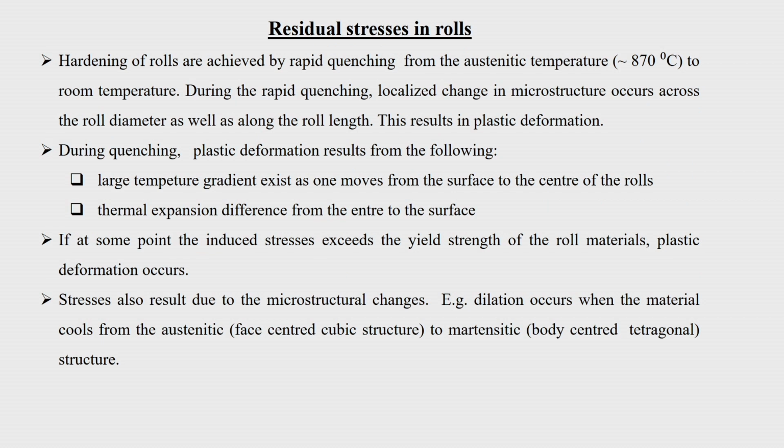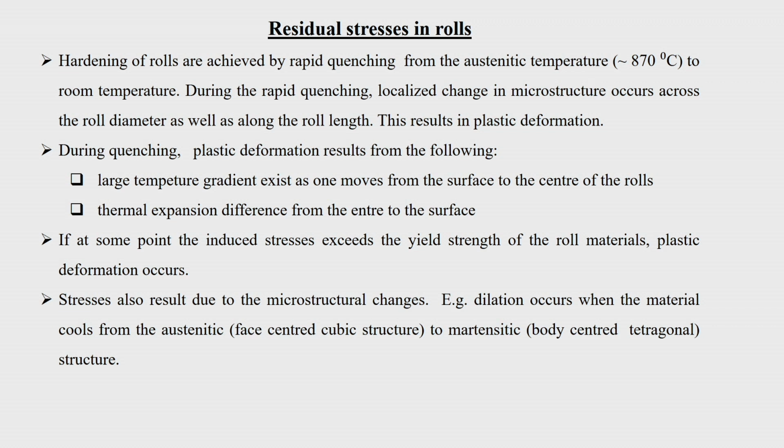Now, the residual stresses in the rolls: what is the source, how does it happen? We mentioned that residual stresses are a result of the heat treatment process. Normally, mill rolls in a rolling mill are not surface hardened; they are through hardened. Hardening of rolls is achieved by rapid quenching from an austenitic temperature, something around 870 degrees depending upon the alloy, because these are alloy steels. So, your austenitizing temperature is going to be very high, and from that high temperature to room temperature, you are suddenly quenching the material.